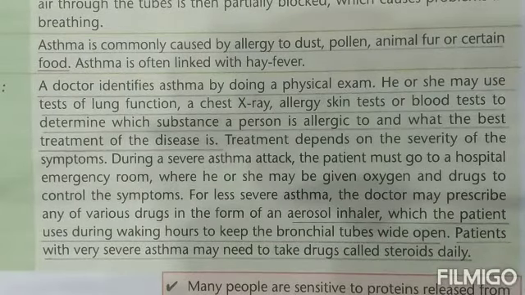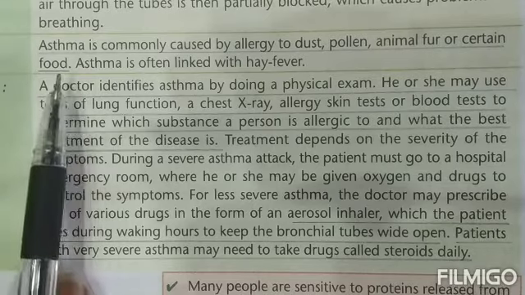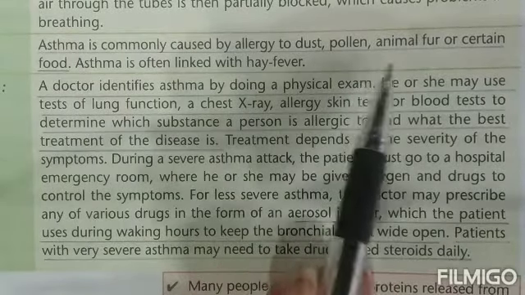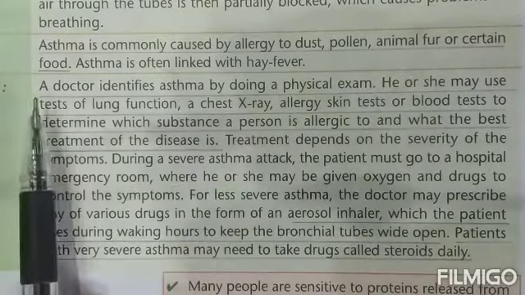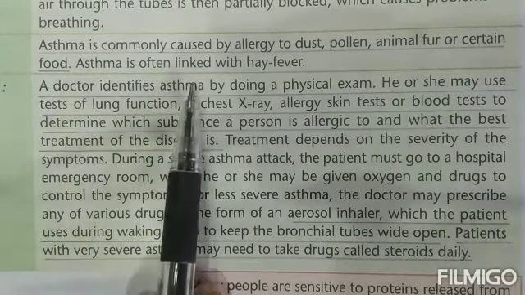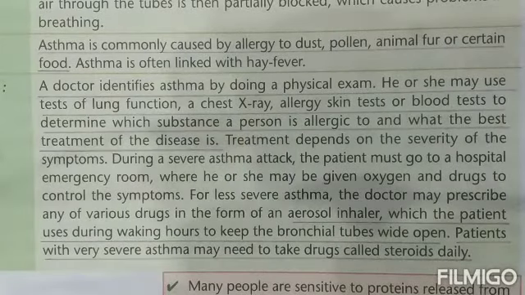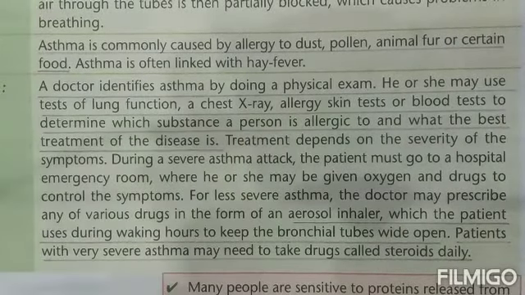Now let's see what are the causes of asthma, children. Asthma is commonly caused by allergy to dust, pollen, animal fur or certain food items. Asthma is also often linked with hay fever. Now, diagnosis and treatment of asthma.